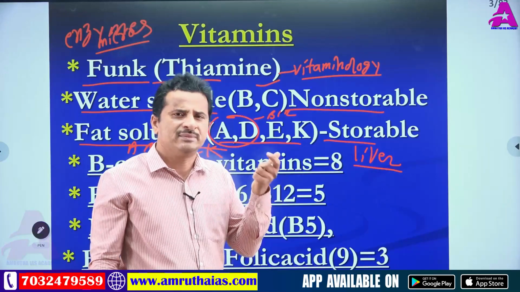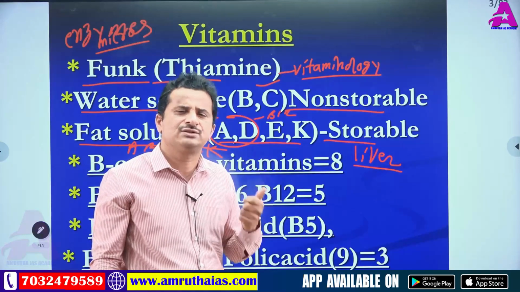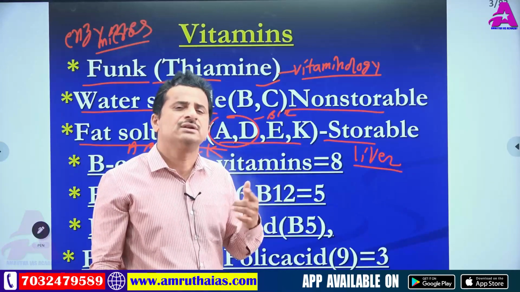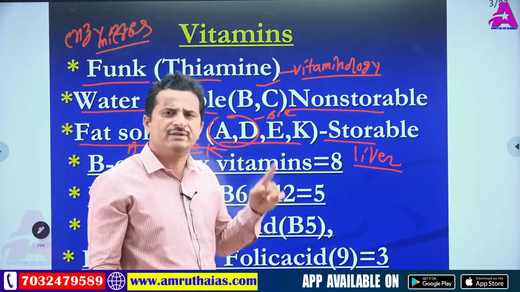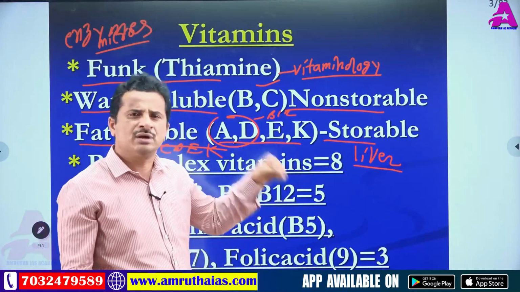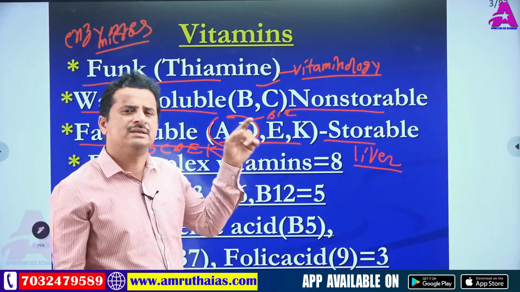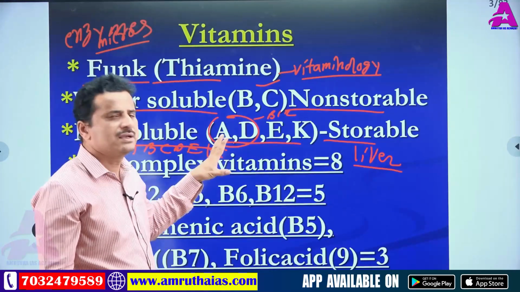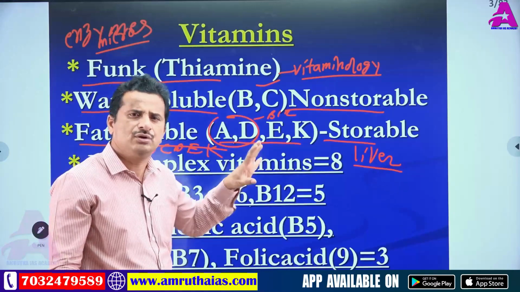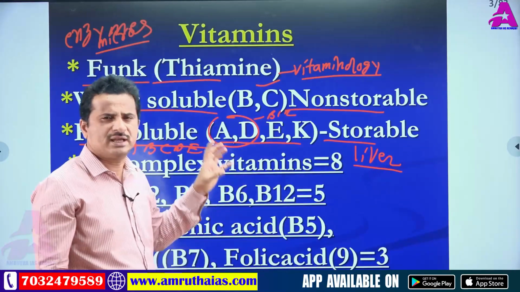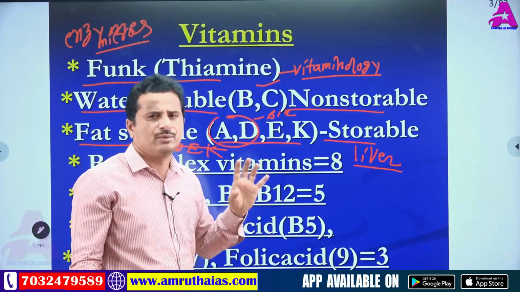The reason is that the excess, 60K, becomes excess to our body and is stored in the liver. So whenever our body needs it, it utilizes it. This way, vitamin A, vitamin D, vitamin B12, mainly storable vitamins in our body, are stored in the liver. So based on storability, vitamins are also of 2 types: non-storable vitamins and storable vitamins. Here storable means in our body.